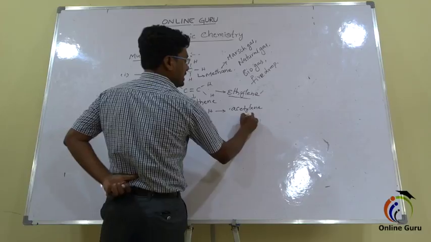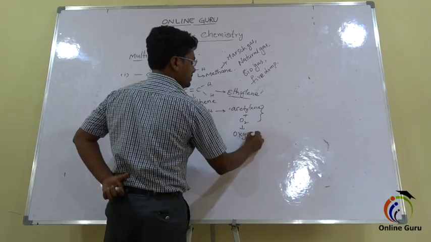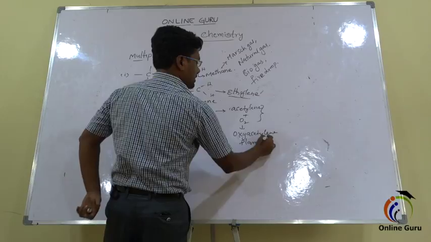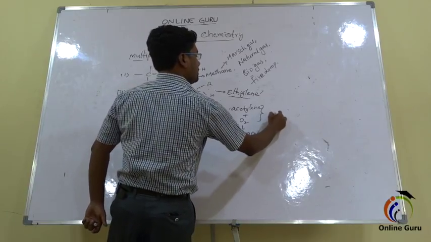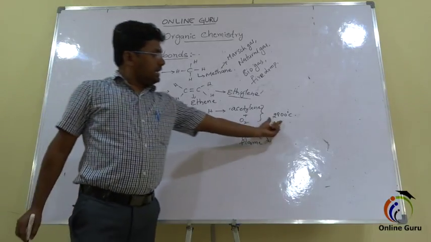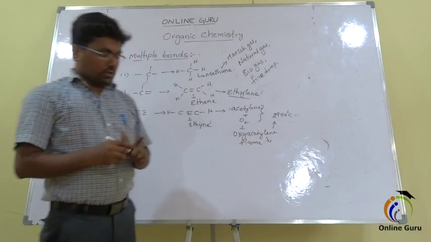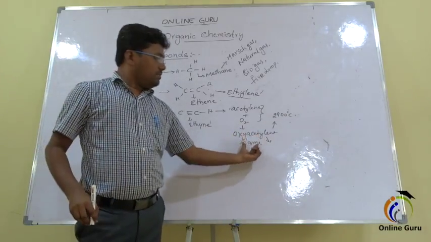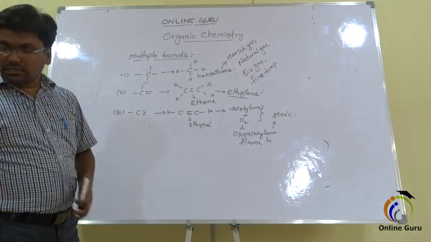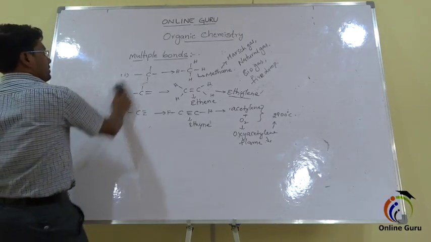So the mixture of acetylene and oxygen is called as oxyacetylene flame, and this can produce very high temperature up to 2800 degrees centigrade. So that's why this high temperature can be used for welding purposes. This oxyacetylene flame can be used to join various metals. And this is about the formation of multiple bonds by the carbon atom.